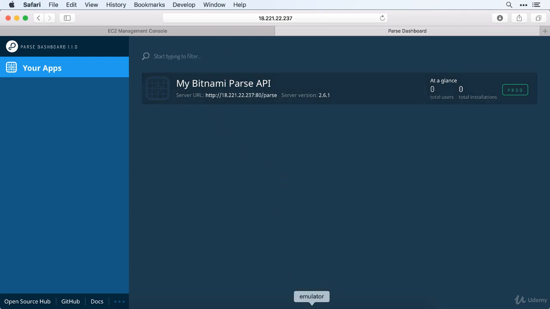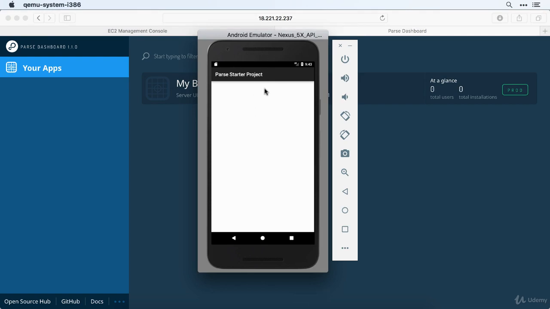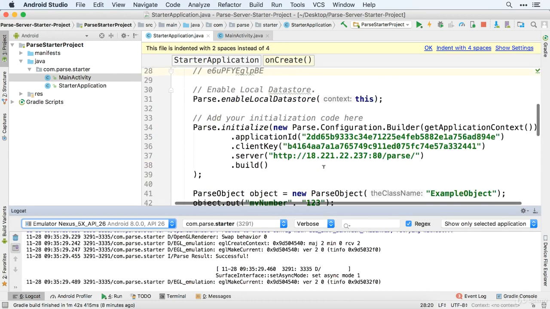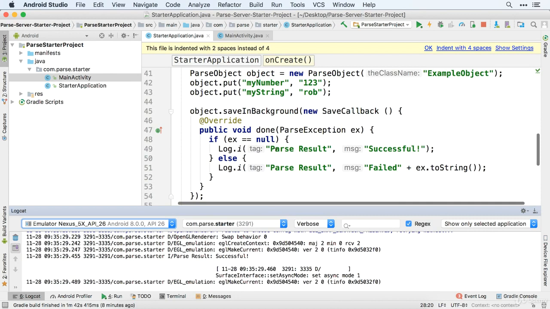Let's see if our emulator opened up, and yes, it did. So that's a good starting point. We'll go back to Android Studio. Let's check logcat, because we had said if things are successful here, we should say successful. And look at that, parse result successful. So we know that it worked here, at least in the code.